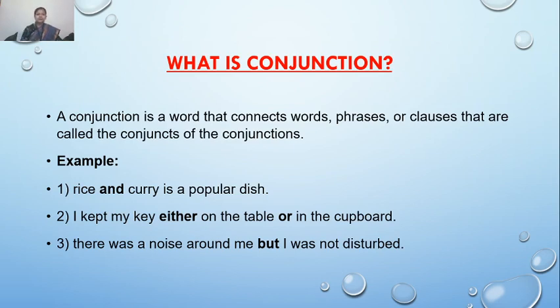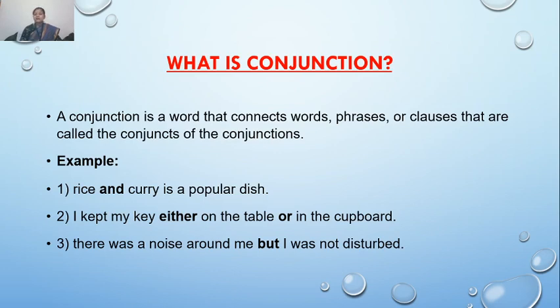Here in the example, we can see that rice and curry is a popular dish. In this first sentence, rice is a single word, curry is a single word, and they have been joined with the conjunction and.